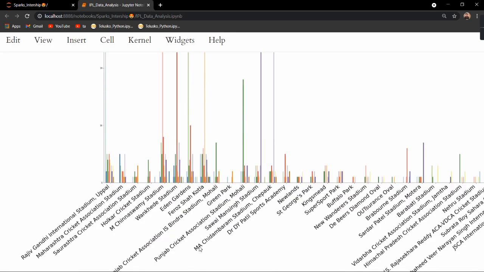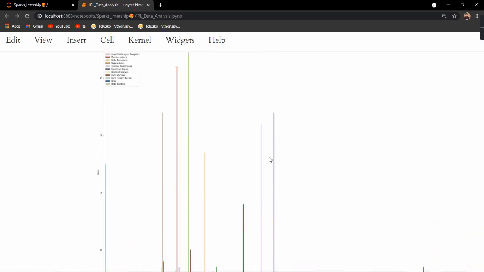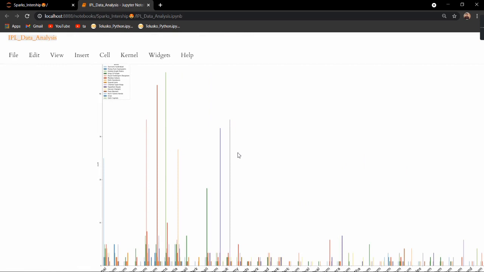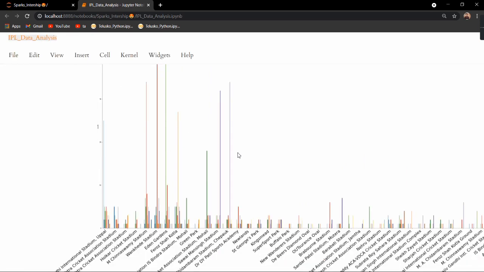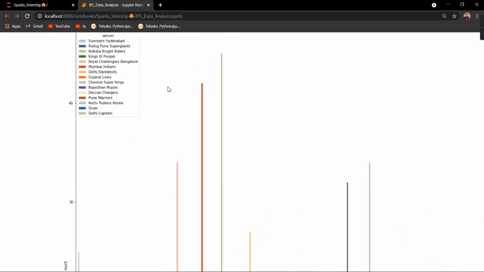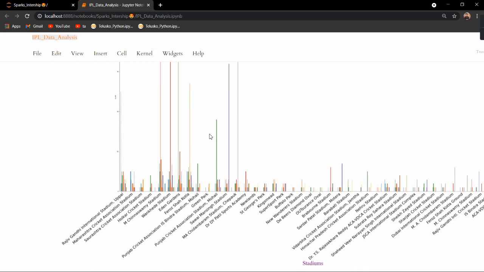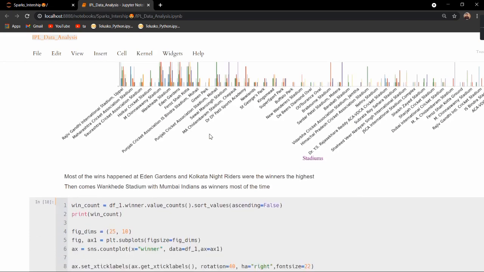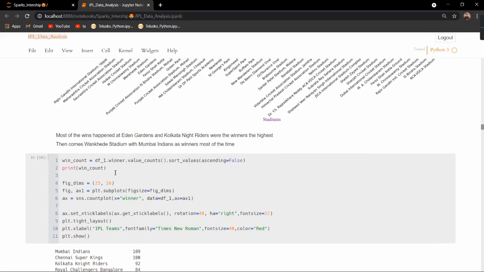When it comes to Chidambaram Stadium, Chepauk, most of the wins were by Chennai Super Kings, etc. So we can say that most of the teams won their games in their home ground itself. It's not only Eden Gardens and Chepauk Stadium; even at Wankhede Stadium, the red line, we can see that Mumbai Indians won most of the games. Thereby, you can conclude that when teams played at their home stadiums, most of the wins occurred for them.